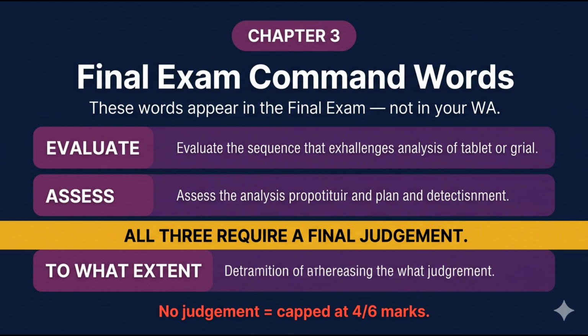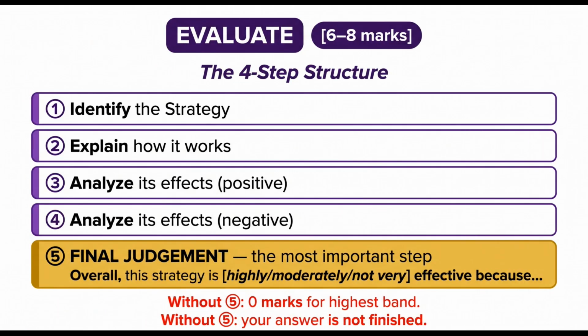Markers will cap an incomplete evaluate answer at 4 out of 6 marks, regardless of how well you explained the content. The evaluate question is the highest mark question in the final exam. Here is the structure. Step 1. Explain how the strategy works, not just name it. What is it and how does it operate? Step 2. Name a specific example with at least one piece of specific detail: a location, a statistic, or a concrete outcome. A named example without detail earns no marks for the case study step.